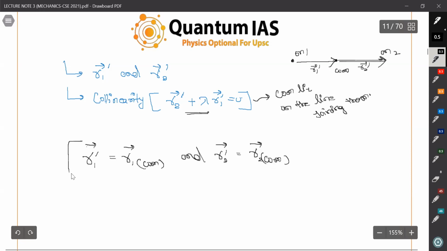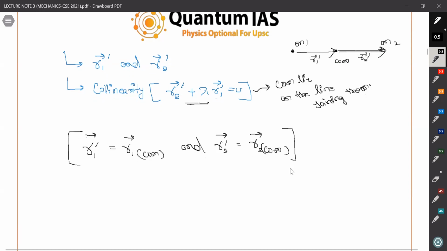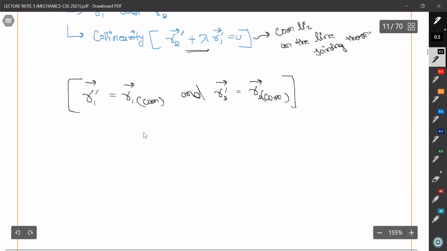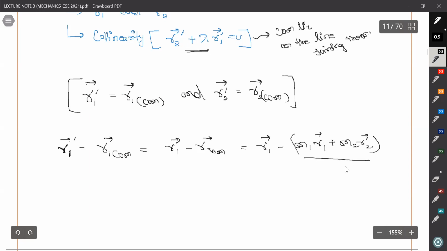We will see frame of reference in the coming section also. So R1 dash is R1 minus R center of mass, which is R1 minus (M1 R1 plus M2 R2) upon (M1 plus M2).